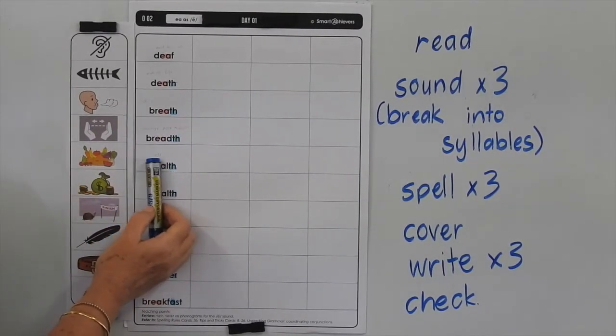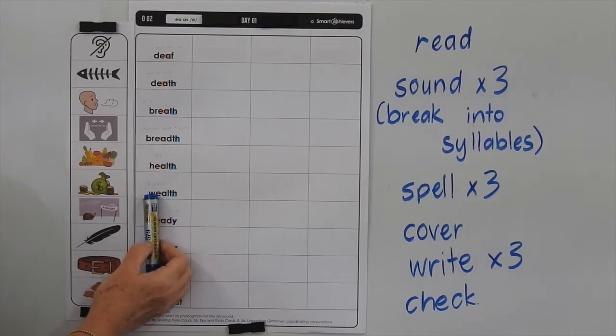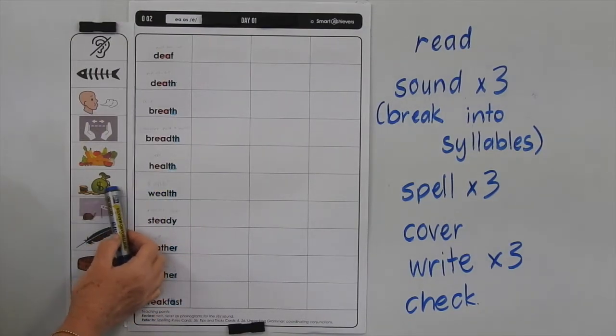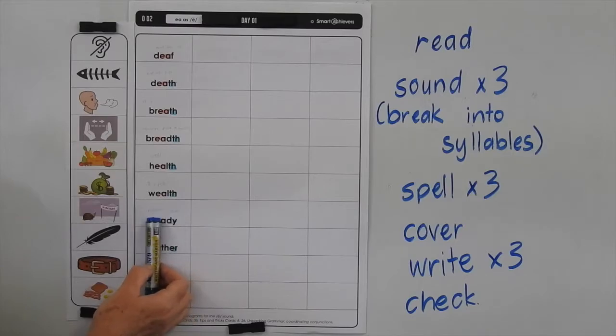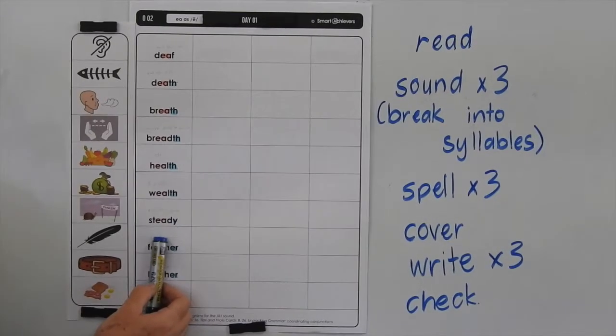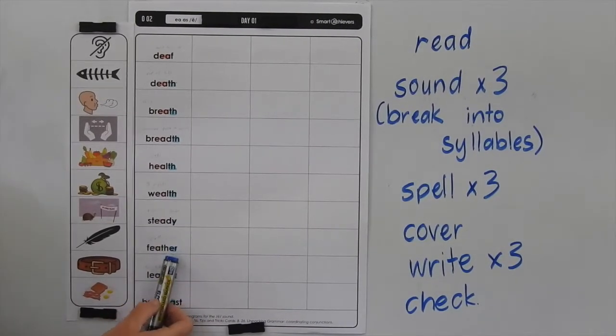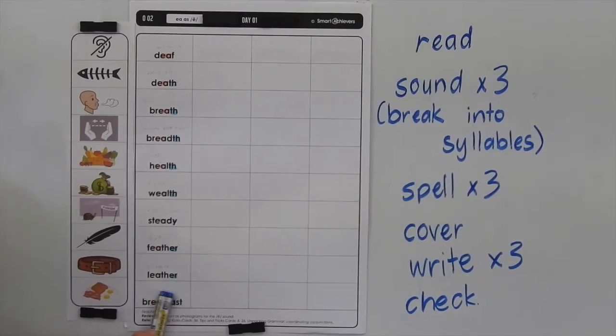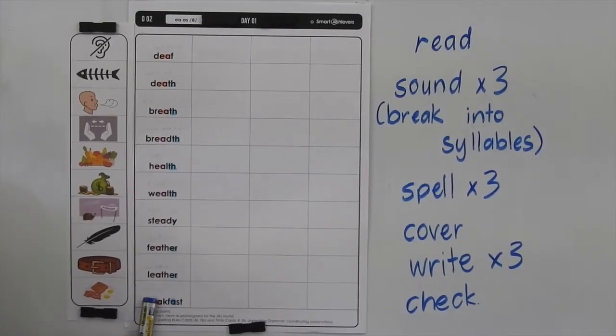Your health is how well you are. Wealth is how rich someone might be. Steady means regular or stable. A feather is a covering that a bird has on its body. Leather is the skin or the hide of an animal such as a cow. And breakfast is the meal that you usually have first thing in the morning.